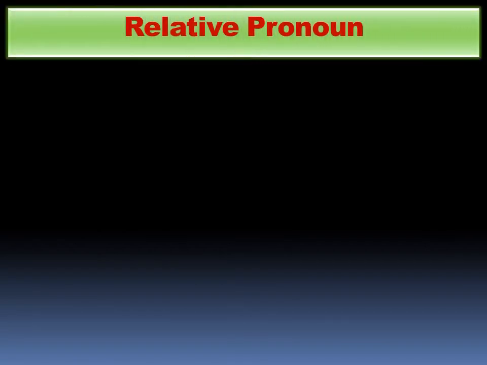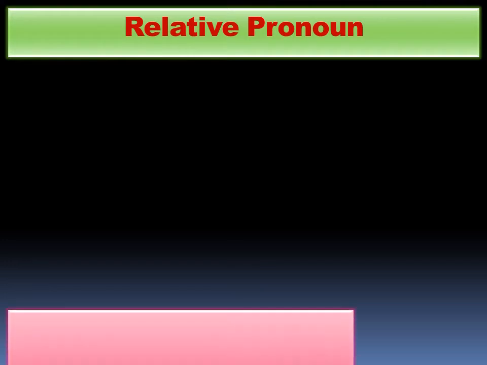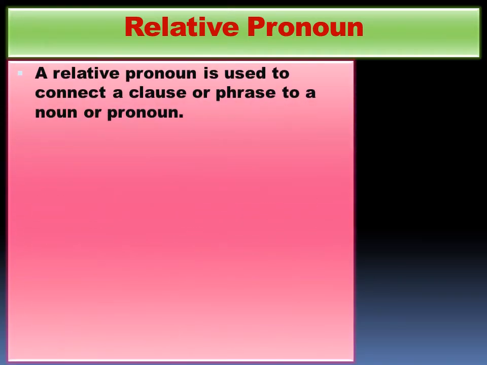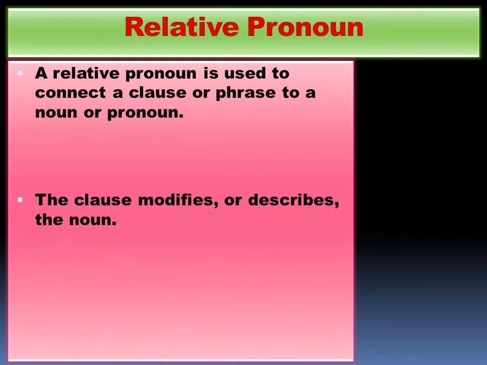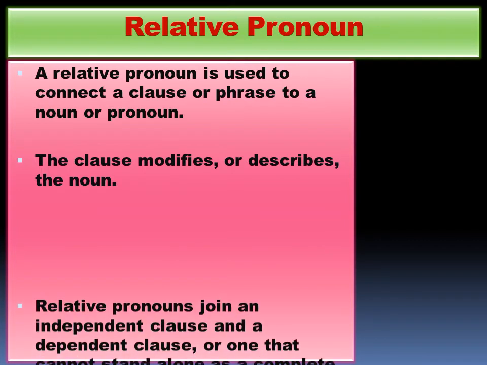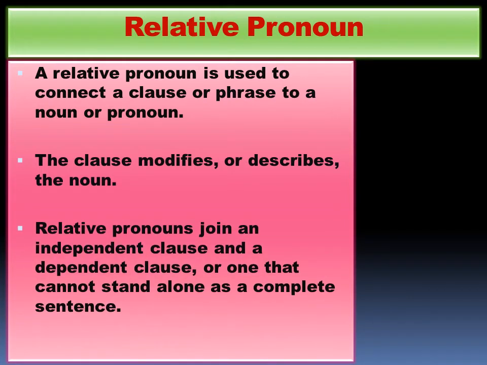Now let's come to the main topic, relative pronoun. A relative pronoun is used to connect a clause or phrase to a noun or pronoun. The clause modifies or describes the noun. Relative pronouns join an independent clause and a dependent clause or one that cannot stand alone as a complete sentence.